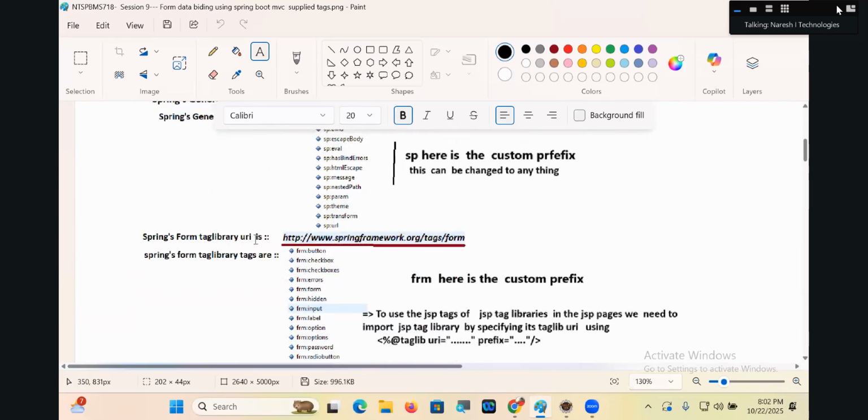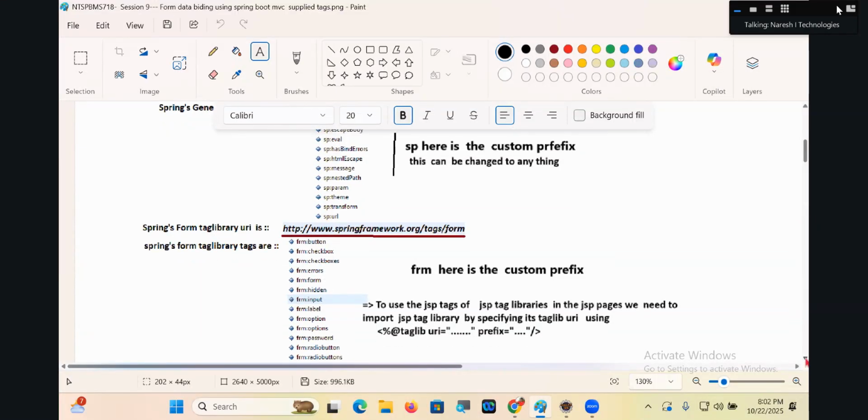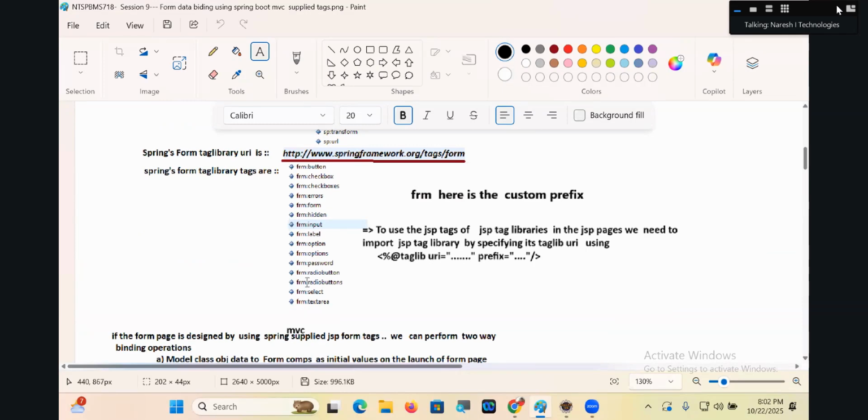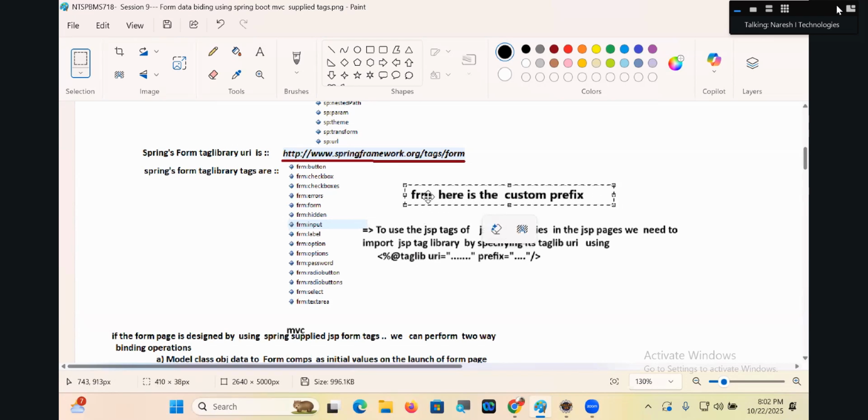This is Spring's form tag library URI. Here, these are the various tags that are there in form designing. Are you comfortable, my dear? FRM here is the custom prefix.